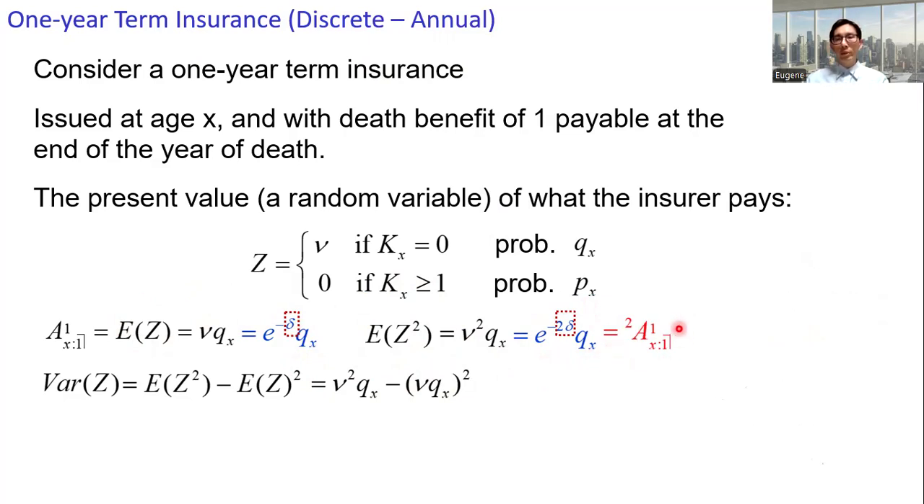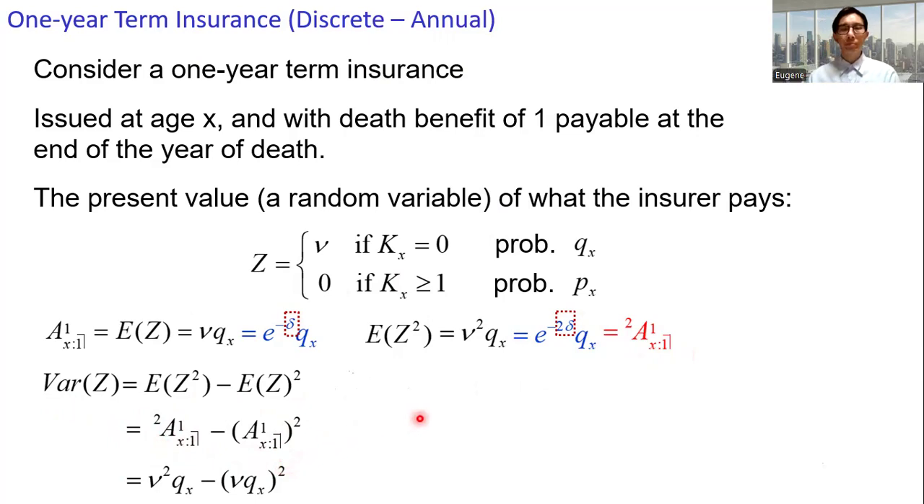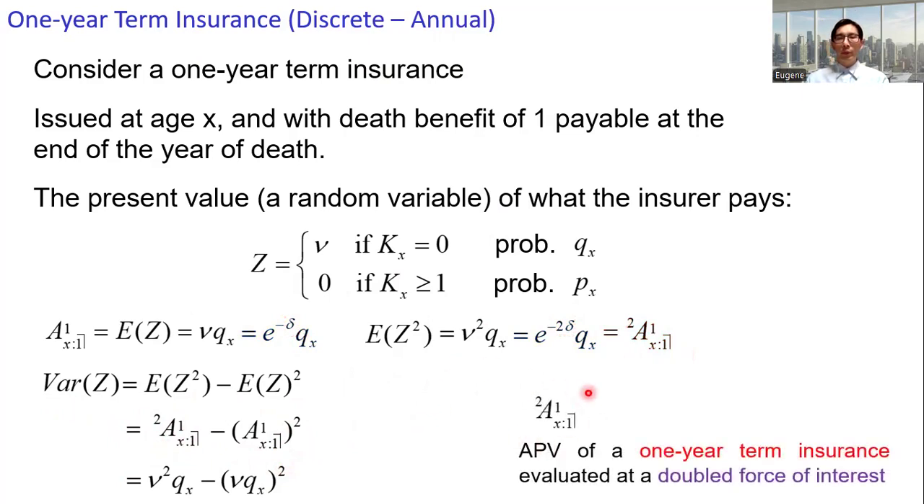And here we use this notation to denote the expected value of Z squared. Again, the pre-superscript 2 corresponds to the notation being evaluated at a double force of interest. All right, so we have the variance of Z equals this. Recall the notation: this is the actuarial present value of a 1-year term insurance evaluated at a doubled force of interest. And this is the notation.